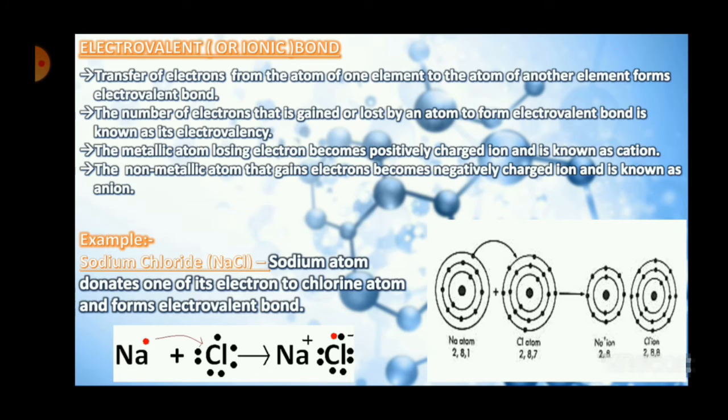Okay. Now let us just go through all these points and then I will explain the diagram properly to you. The number of electrons that is gained or lost by an atom to form electrovalent bond is known as electrovalency. This is the definition, you have to keep this in mind very well. The metallic atom losing electrons becomes a positively charged ion and is known as a cation, which I have already told you, and the non-metallic atom that gains electrons becomes a negatively charged ion and it is known as an anion.